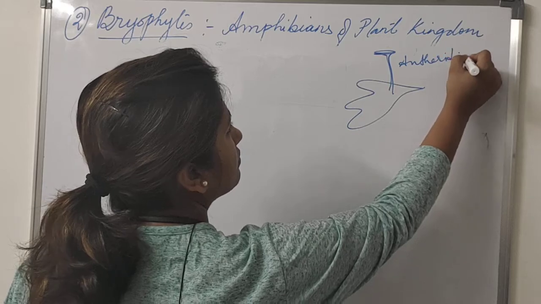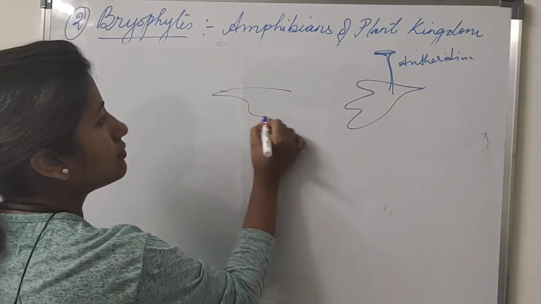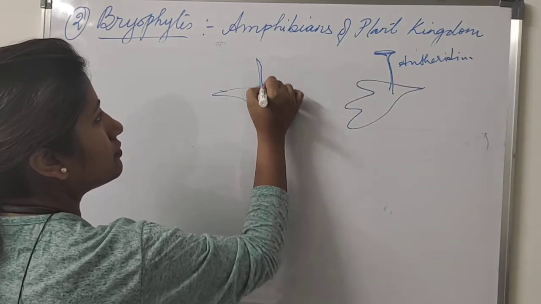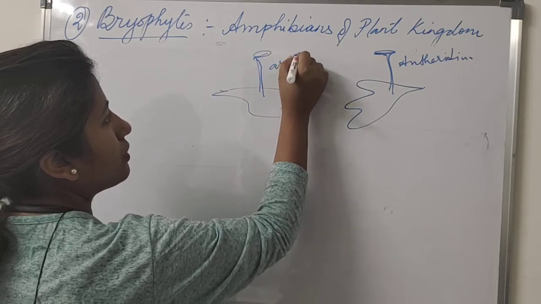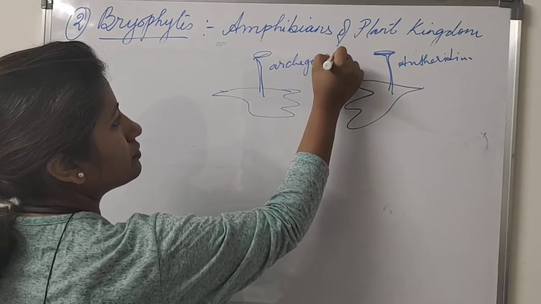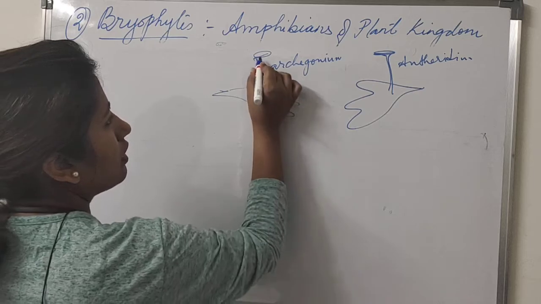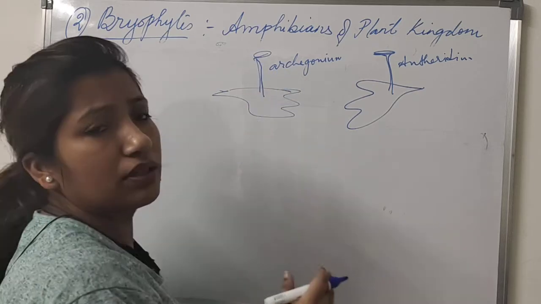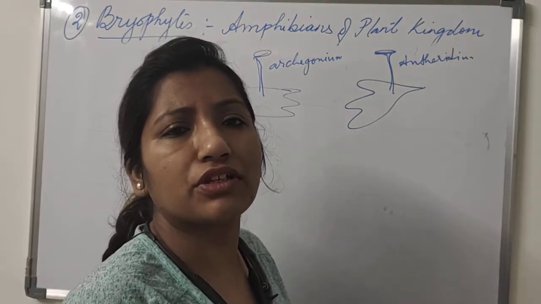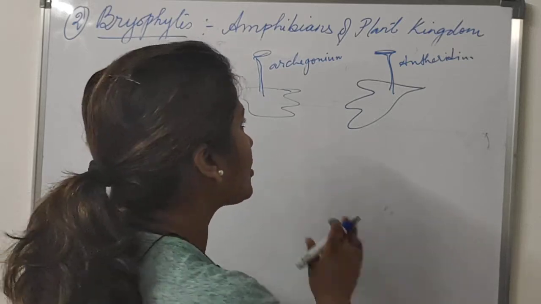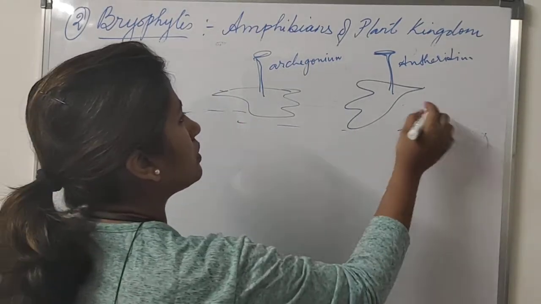Now again I'll draw that structure. Antheridium. This is archegonium. Archegonium appears to be very big here, but actually they are very small. They remain attached to the soil.